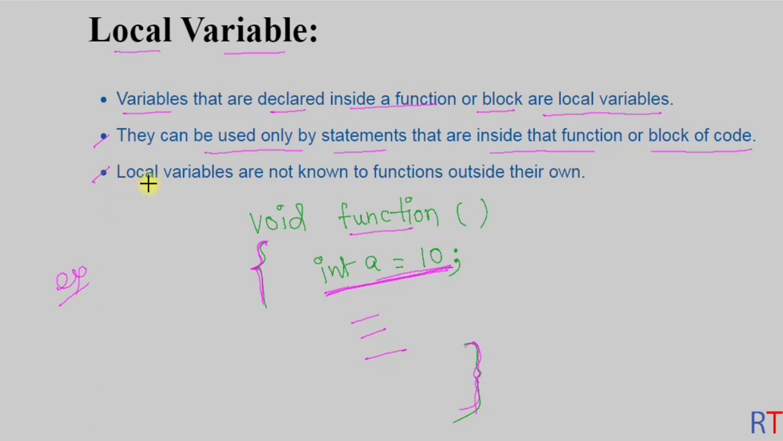And the local variables are not known to the functions outside of their own. That means we cannot access the local variable integer a outside of the function body. This can only be accessible from within the function body.